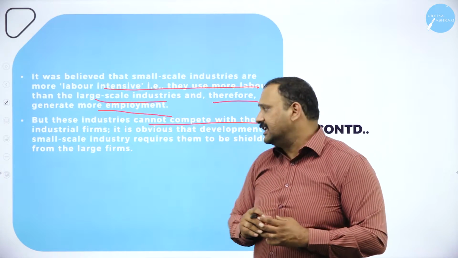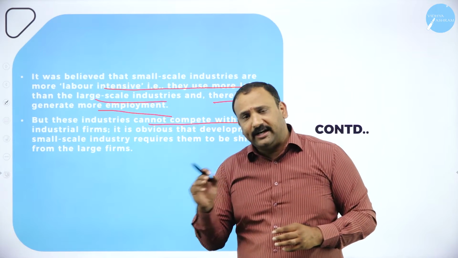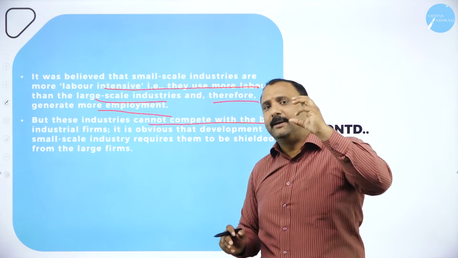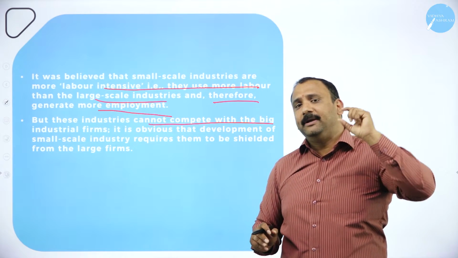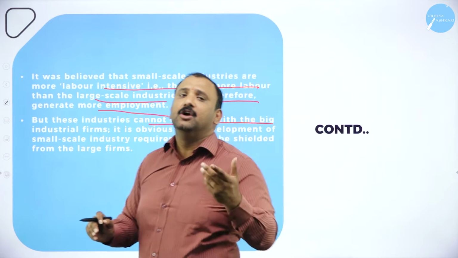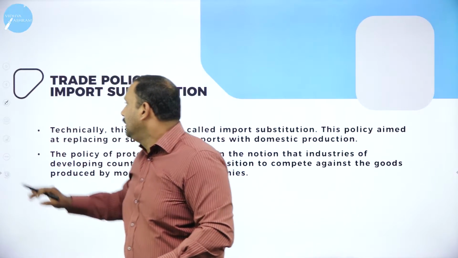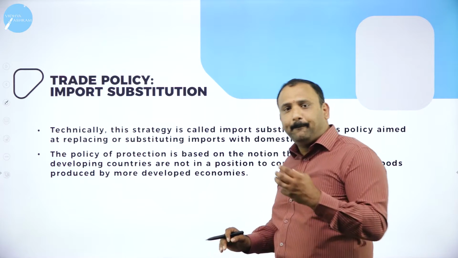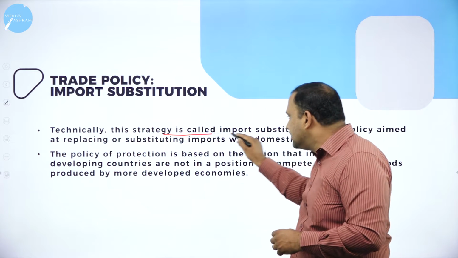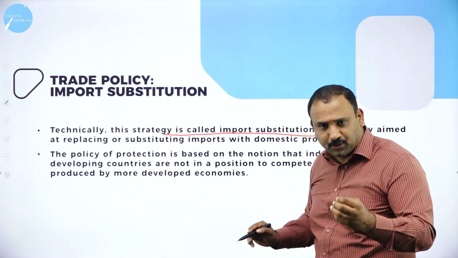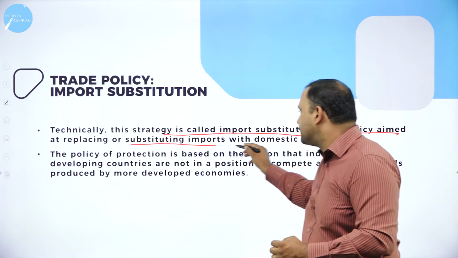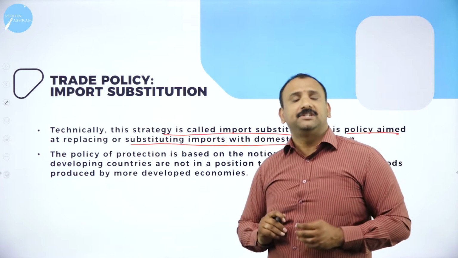So there was a challenge, but what was required here is that the small scale industry was definitely a very big boost for the Indian economy in terms of improving the employment and the consumption factor altogether. Now, the trade policy, import substitution. If you look at this, technically this strategy is called import substitution. Why? Because this policy was aimed at replacing or substituting imports with domestic products.